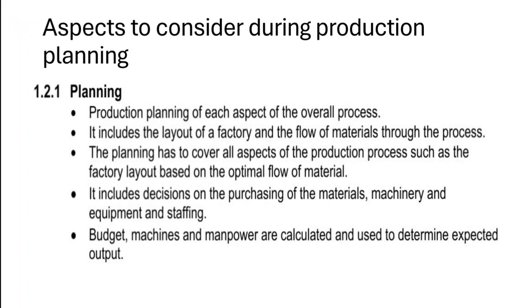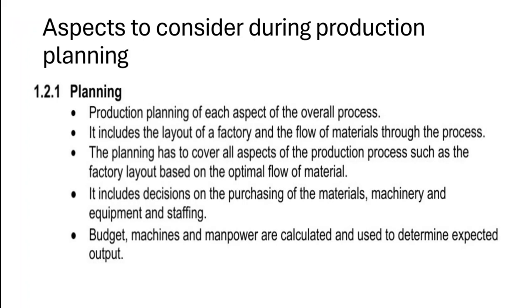We need to know what kind of material we need to buy. How much is this material going to cost us? What kind of machinery do we need in order for us to produce these items that we want to produce? How many people are needed to operate these machineries? And after having an idea or a picture of the items, the material, the machinery, we still have to consider the costs. How much are we going to be paying these people? How much is the machinery that we need going to cost us? The costs of operating the whole factory.